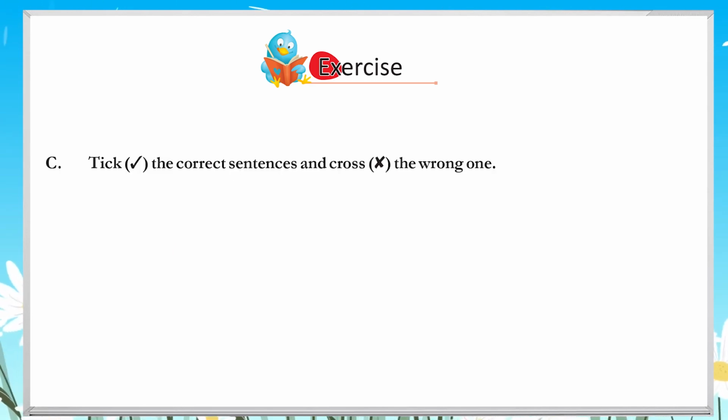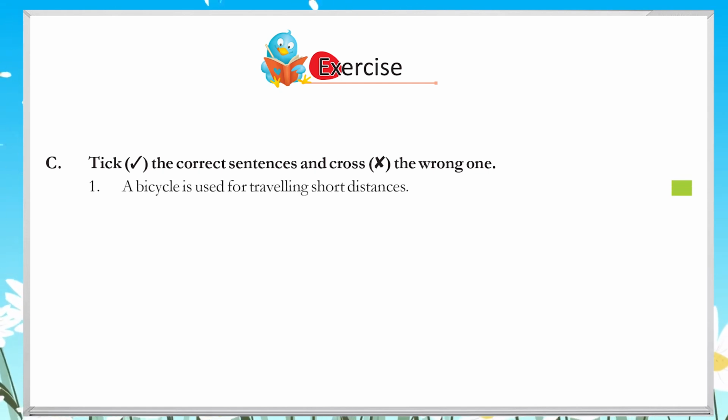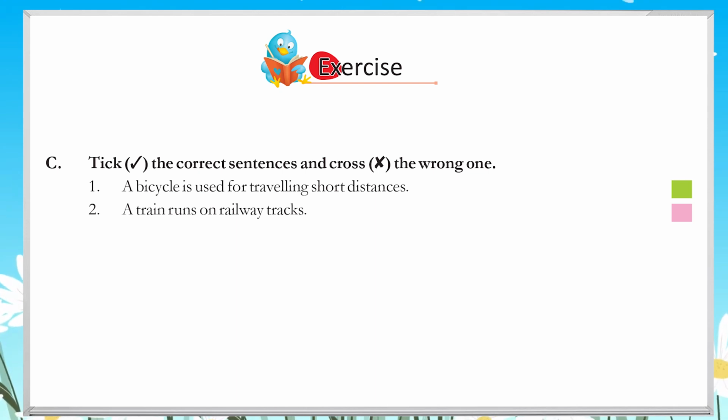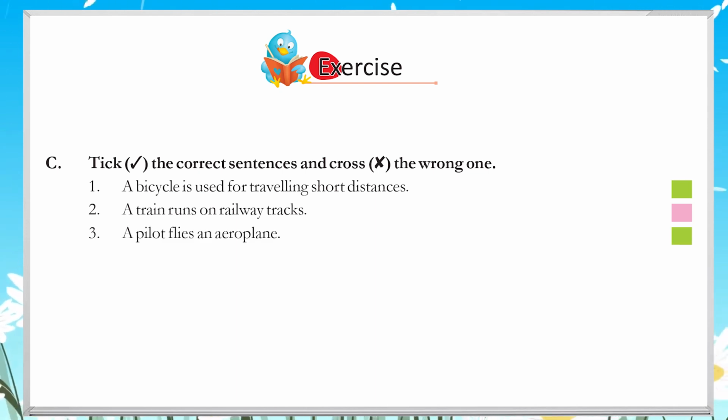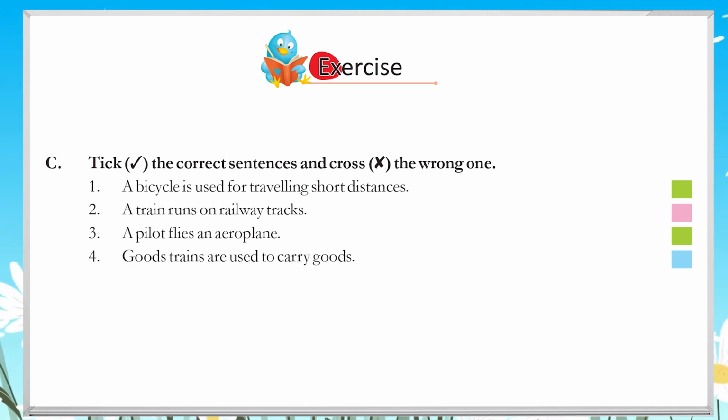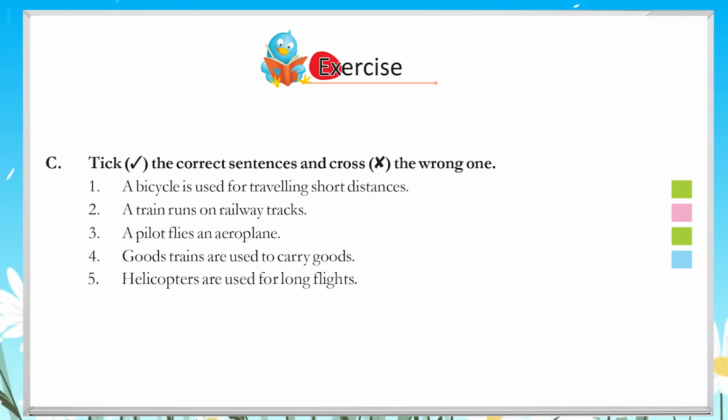C. Tick the correct sentences and cross the wrong one. 1. A bicycle is used for traveling short distances. 2. A train runs on railway tracks. 3. A pilot flies an aeroplane. 4. Goods trains are used to carry goods. 5. Helicopters are used for long flights.